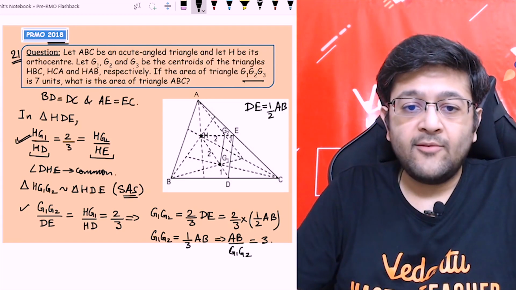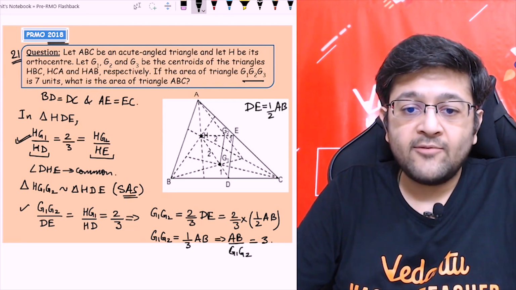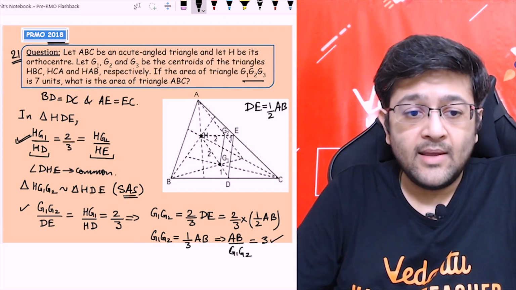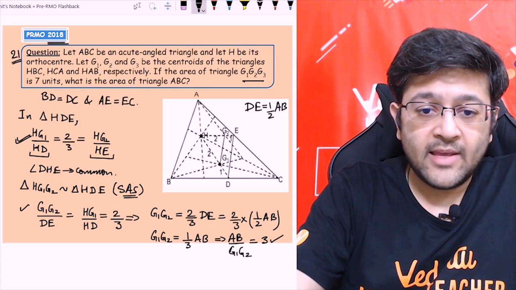Now similarly for the other parts G2G3 and G1G3, I will find the same ratio, right, by doing the same things. So similarly I can say, now let's find the ratio of areas, right?